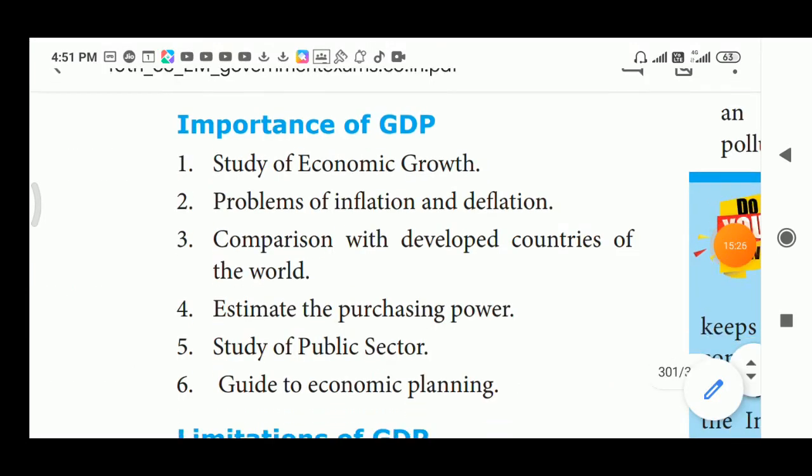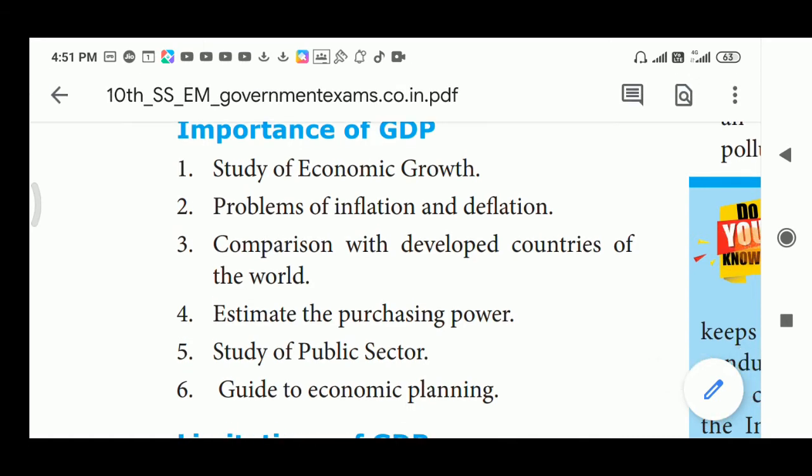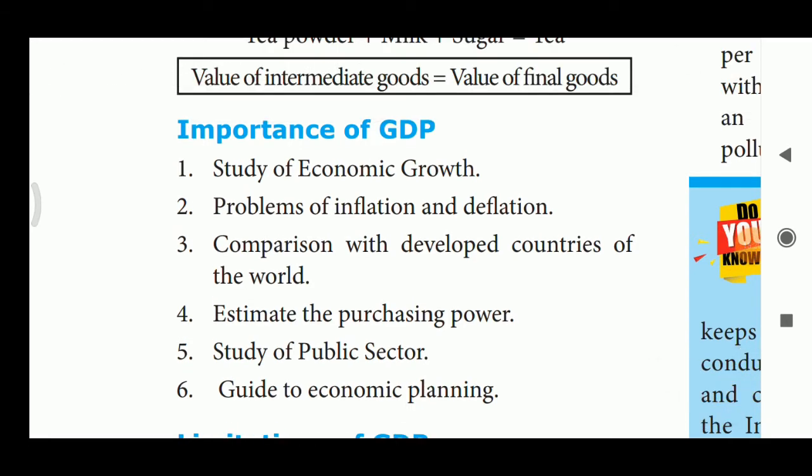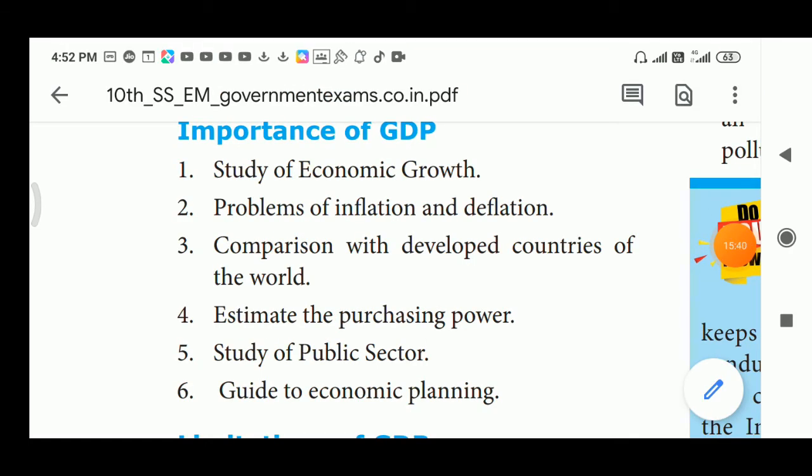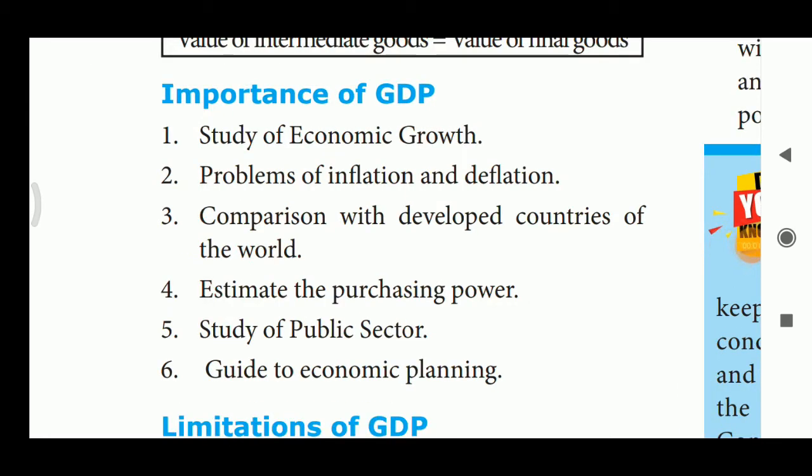Importance of GDP. Study of economic growth. It helps our economic growth. Problems of inflation and deflation. What is the meaning of inflation? Increase in price and fall in purchasing value of money. That is called inflation. What is called deflation? Reduction of the general level of prices is called deflation. Comparison with developed countries of the world. It helps to compare our country with other developed countries of the world.